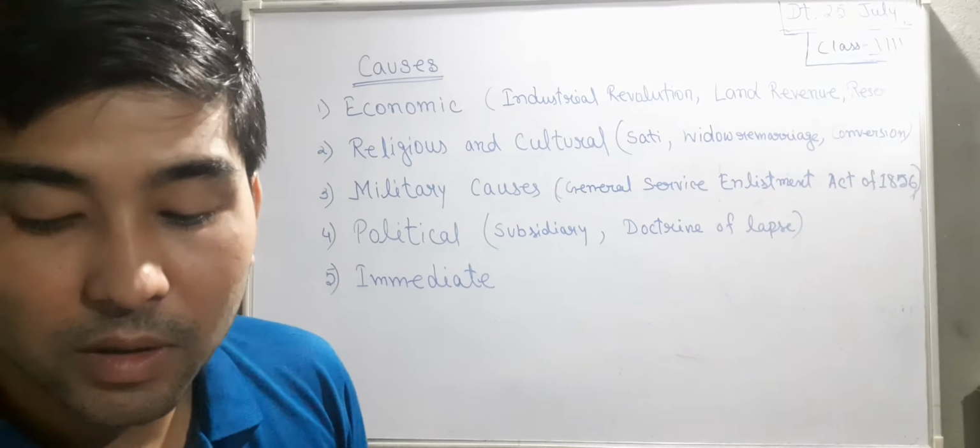According to this act, all the Indian soldiers must go and work outside of India, which was not liked by the Indian communities, because many of the Hindu communities believe that they must not cross 7 oceans, so they must not go outside of their country and cross 7 oceans to work there. So that also brought many difficulties in the military causes.